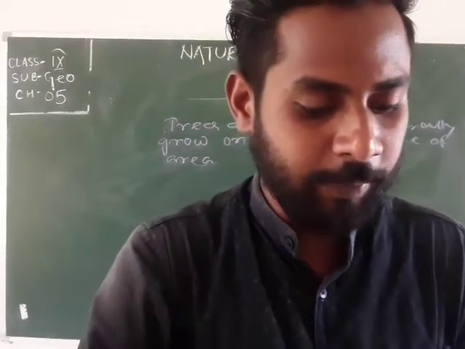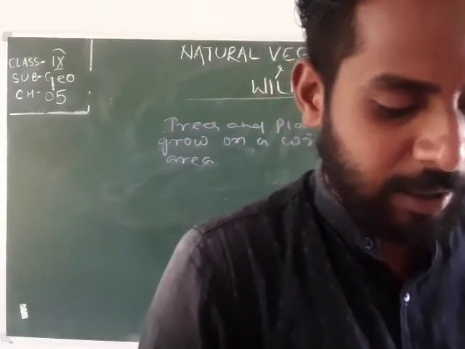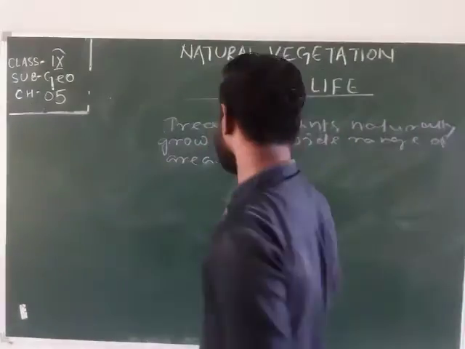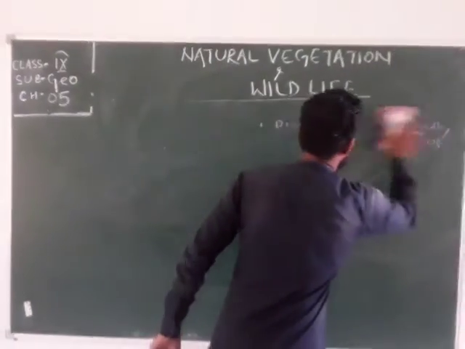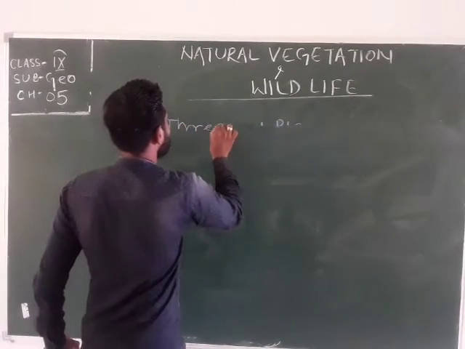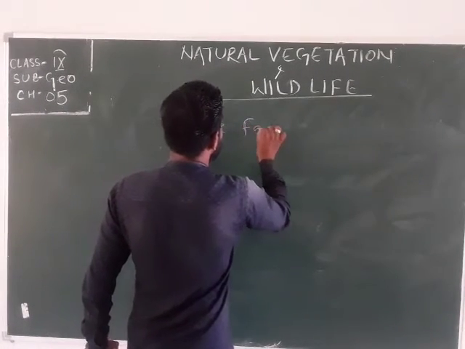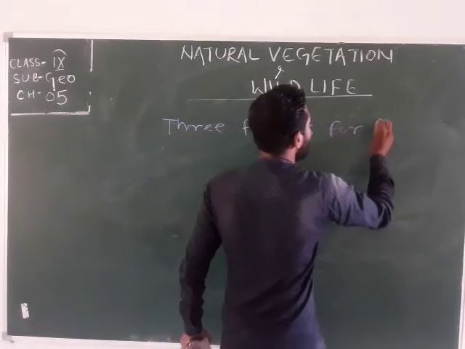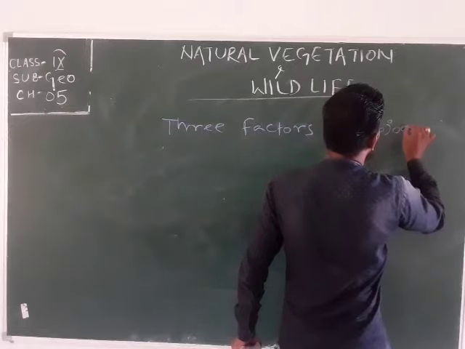So what are the three factors for biodiversity? Okay, listen carefully. Relief features, after that climate, three factors for biodiversity.